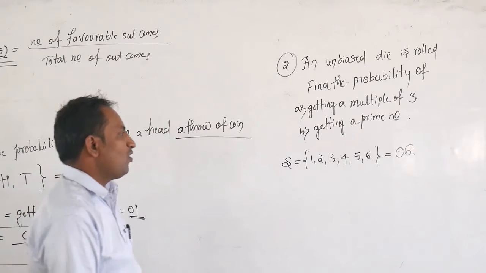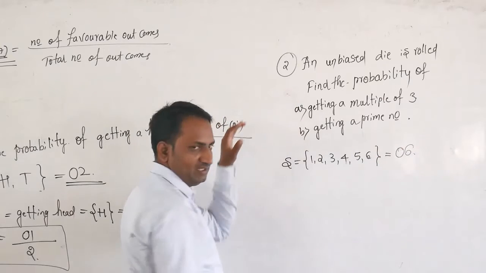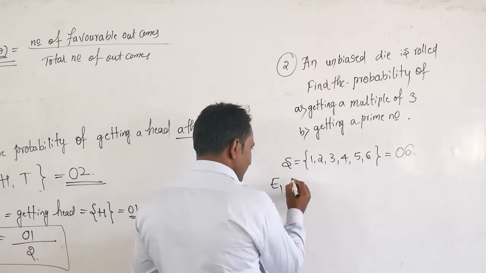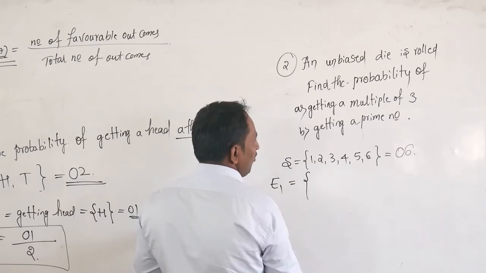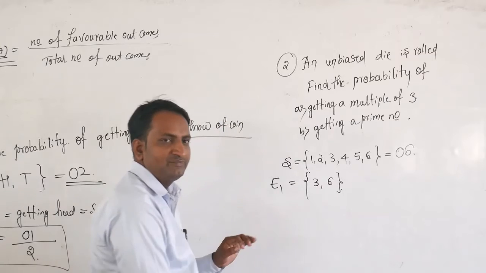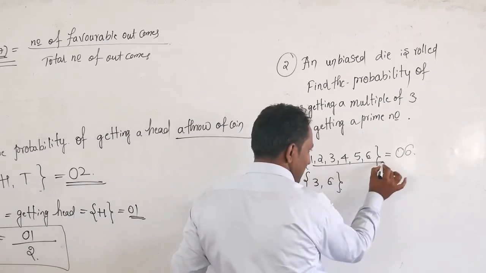On the basis of these terms, event E1 is getting a multiple of 3. The multiples of 3 are 3 and 6, which belong to this sample space.